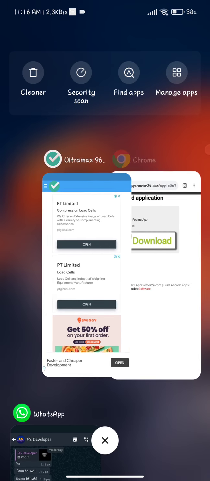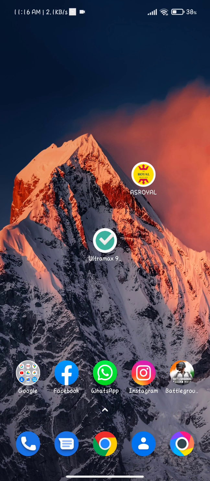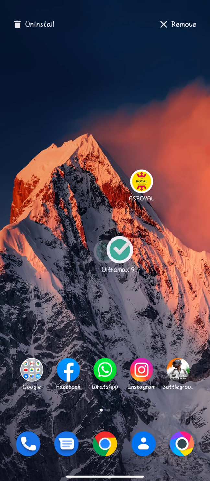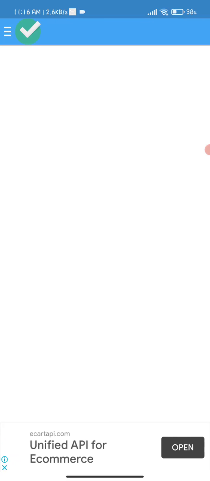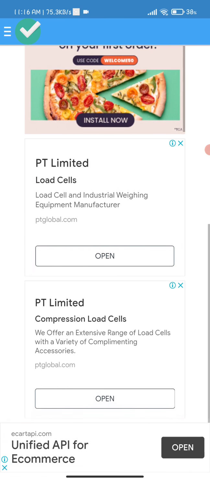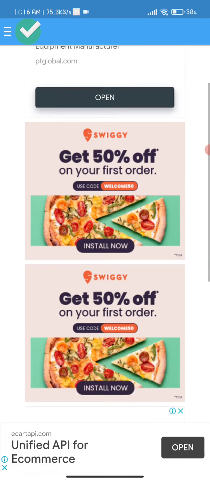So first of all, let me close this. Okay, I have closed these applications. Now after closing this application, I will reopen it and show you how this application works and how this application loads ads. First of all, you just have to open this application, and there's a splash screen and you have to wait here. Okay, and after some time there was an ad appearing on the screen. You can see there are a number of banner ads appearing on the screen.